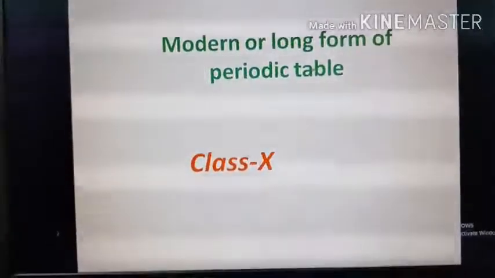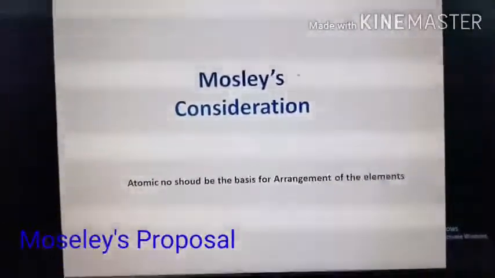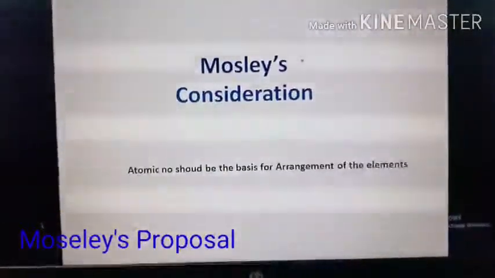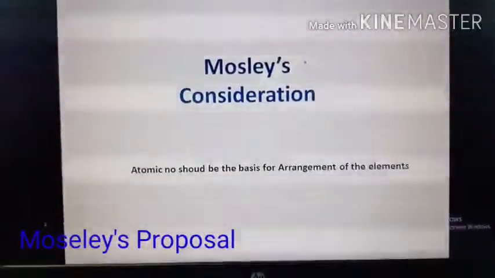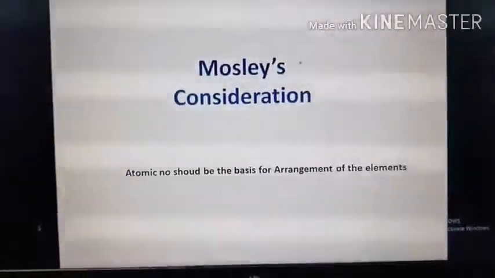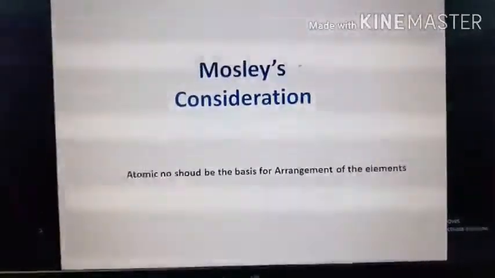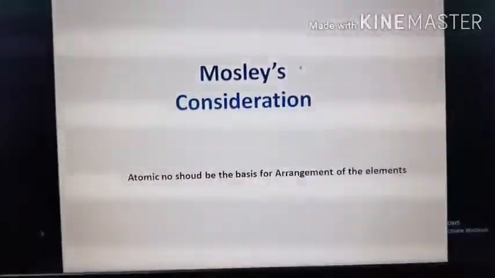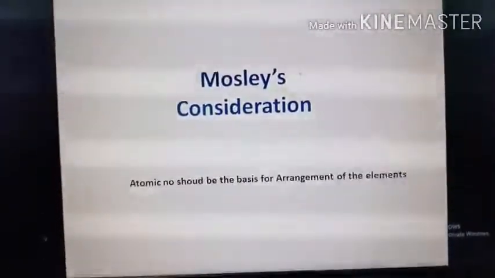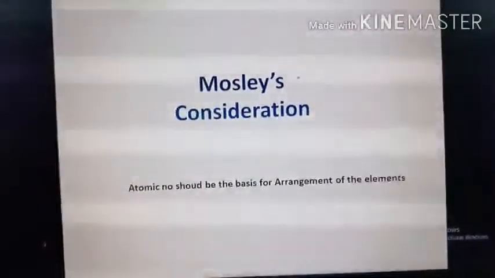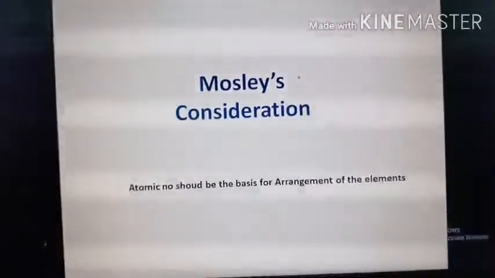Henry Moseley showed that the atomic number of an element is actually a more fundamental property than atomic mass. Hence, atomic number is a better basis for classification of elements. The atomic number increases regularly by 1 from element to element, but atomic mass does not vary regularly from one element to the next. The atomic number of every element is fixed. No two elements can have the same atomic number, so it was the discovery of atomic number which led to a change in the Mendeleev periodic table, which was based on atomic mass.